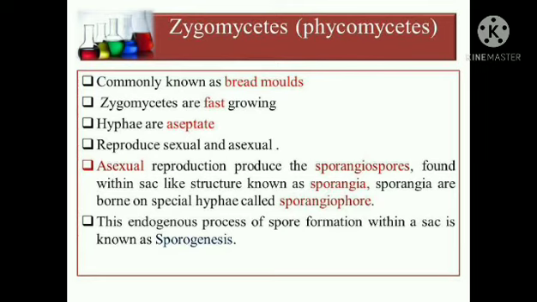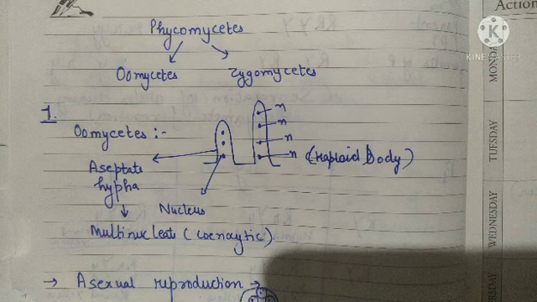So let us see here first of all about the classification of fungus. It is divided into four classes. First one is Phycomycetes, then the next one is Ascomycetes, then the third class is Basidiomycetes, and the last one is Deuteromycetes. So now let us study about the Phycomycetes. Phycomycetes is again divided into two further groups. They are named Oomycetes and Zygomycetes. Now let us first of all know about the Oomycetes.